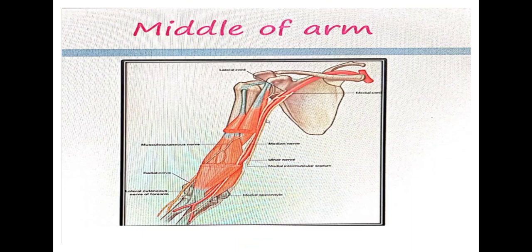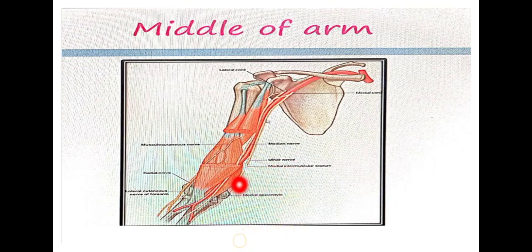Remember in your school days, we would accidentally hit the table with our hand. Sometimes we fall down, or hit with a rod or on the table. In our elbow we get a tingling sensation, like a shock sensation, right? We laugh for some time like this. That shock sensation is due to compression of the ulnar nerve against the medial epicondyle of the humerus. That's why the ulnar nerve in this area is called the funny bone.